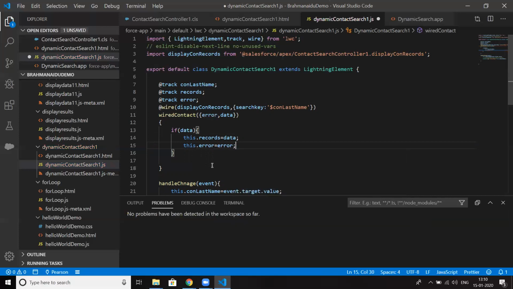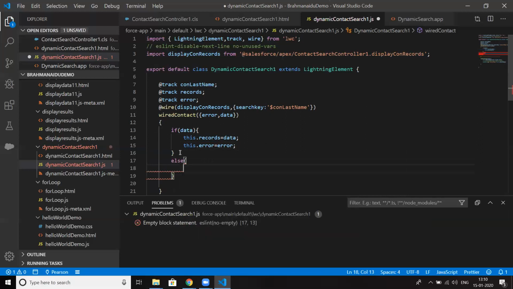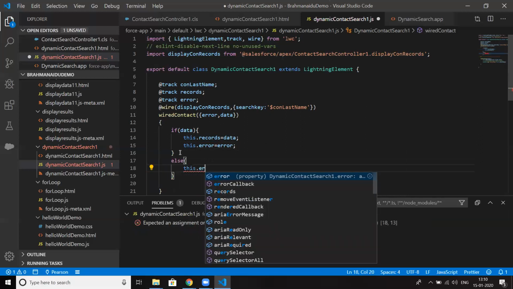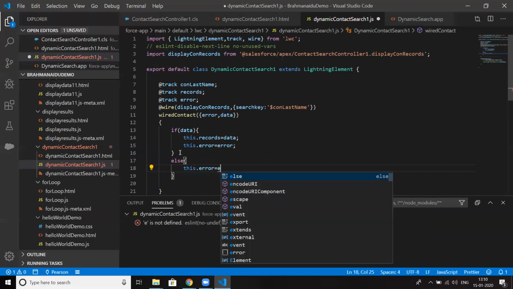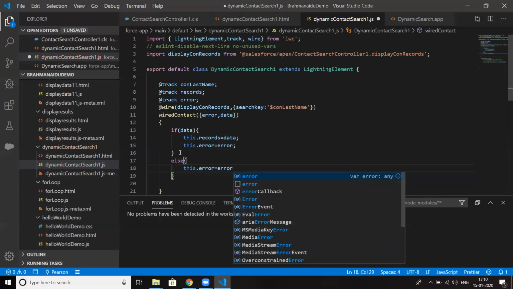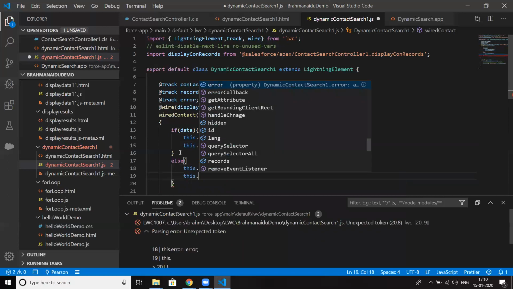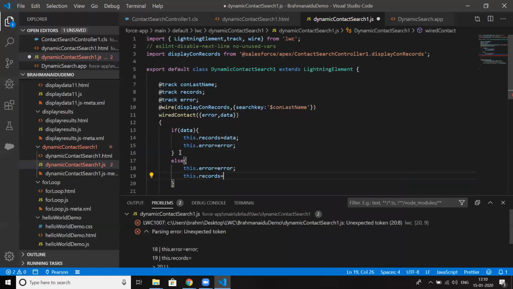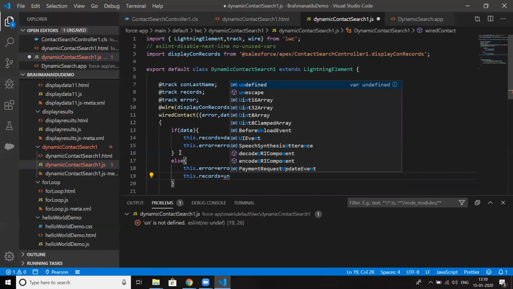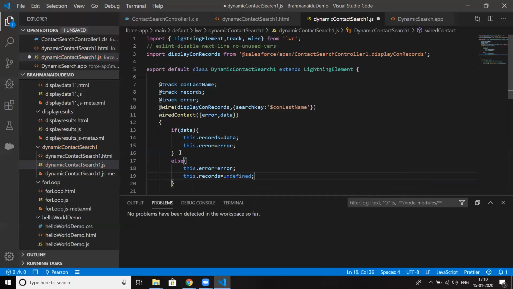So if I'm getting the data, then I'm just putting the whole data into the records variable, right? Else, if I'm getting an error, then this.error equal to error, and this.records equal to undefined.